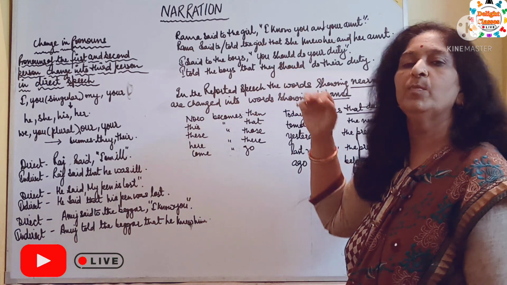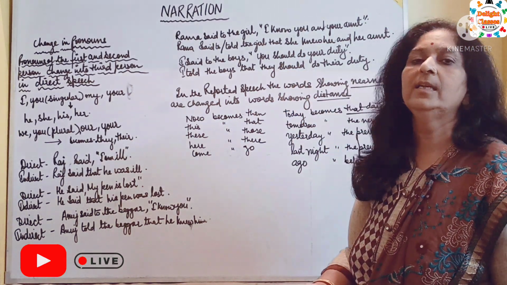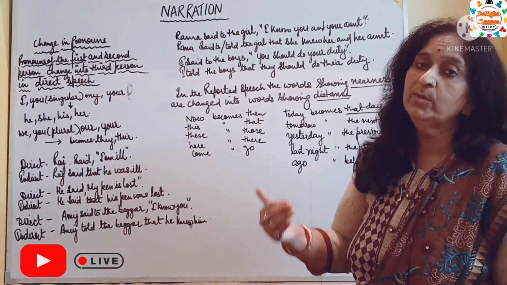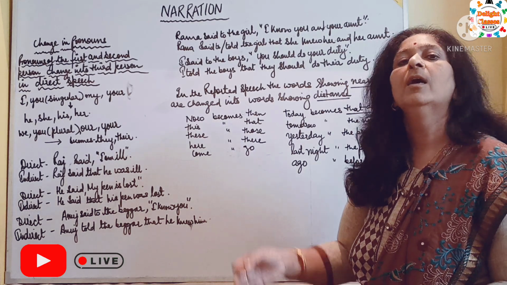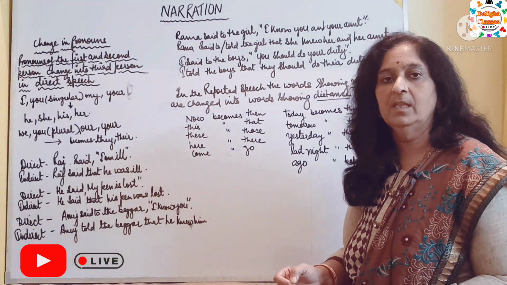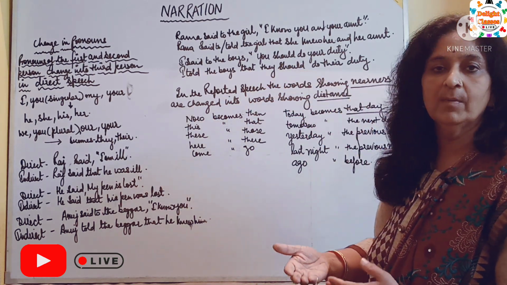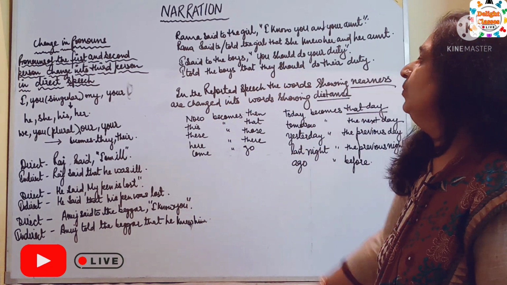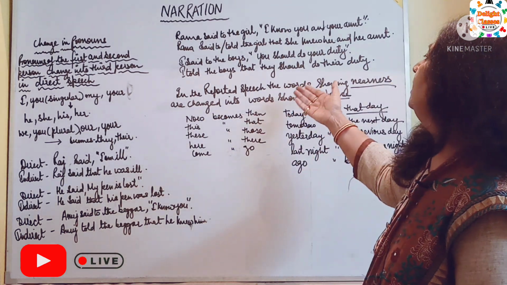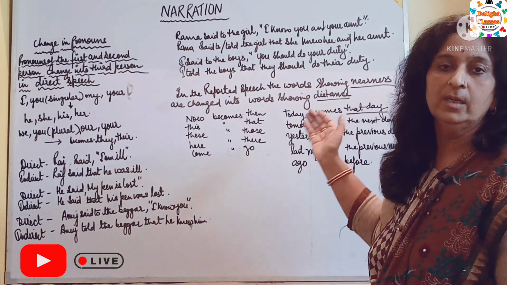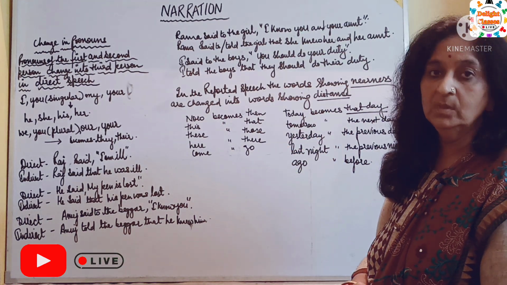If shall had been in the direct speech, we would change it into should in indirect speech, but since should is given in direct speech, we copy it as it is. You will become they, because we have already studied you changes into they. That they should do their duty. So these were changes in pronouns.